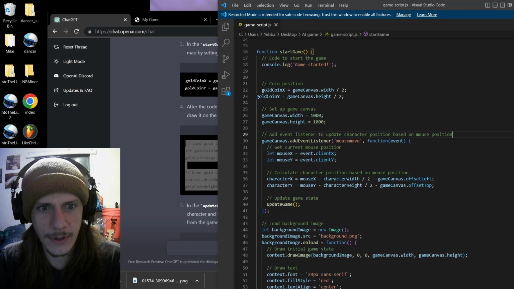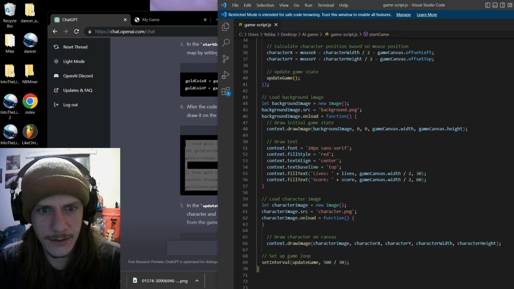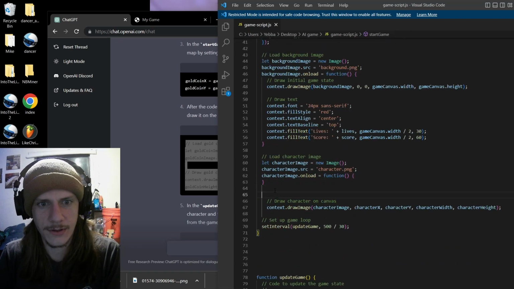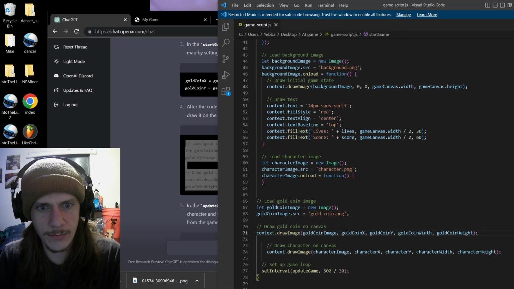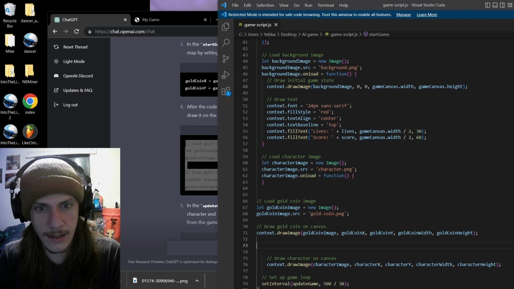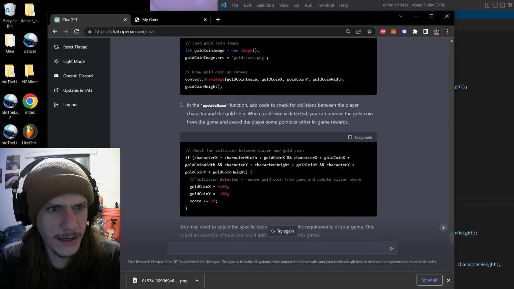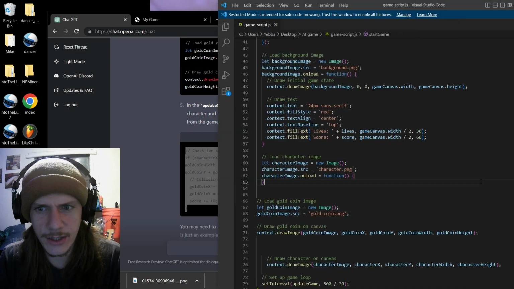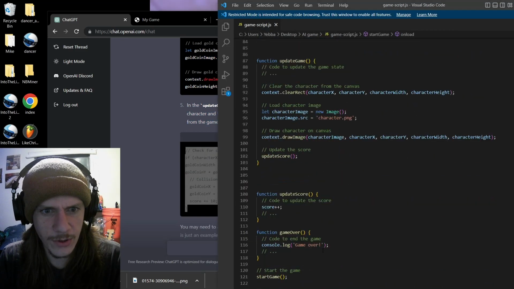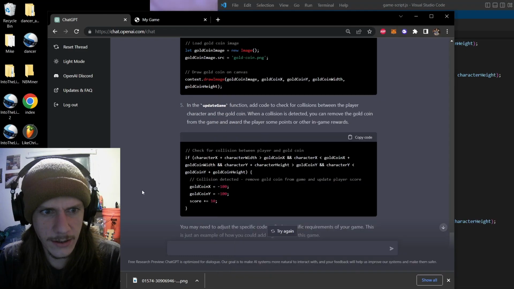After the code that loads the character image, add code to load the gold coin image. Okay, where's the character load? Here it is. Load character image. So we go boom, and yeah, there it is. Load gold coin image. And then in the update, this is looking for the collision between a player and the gold coin. That is quite cool.